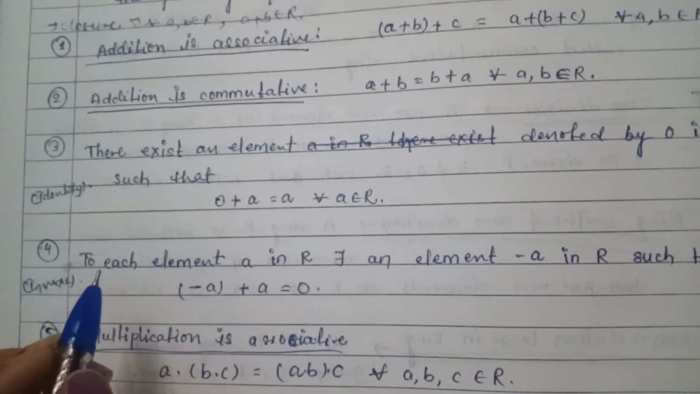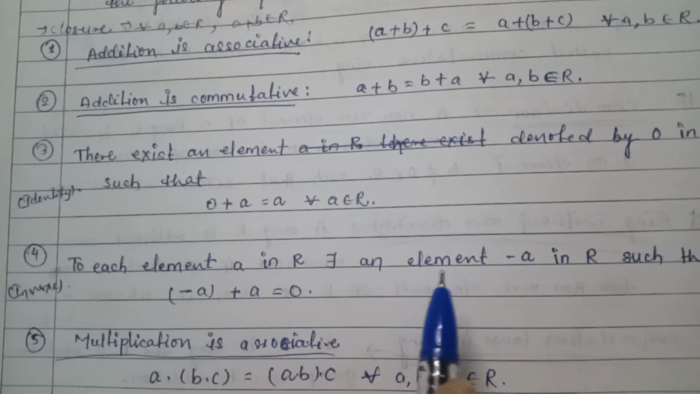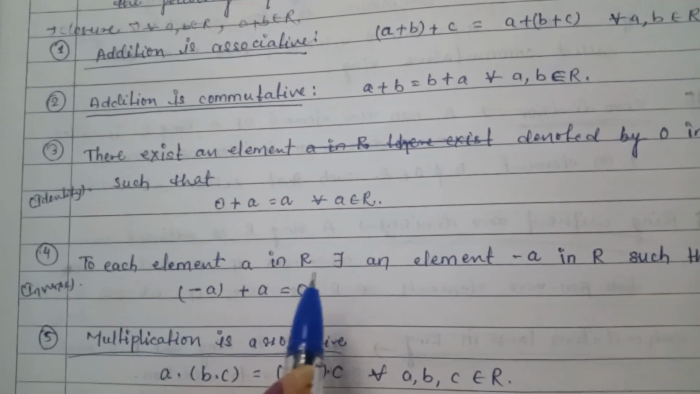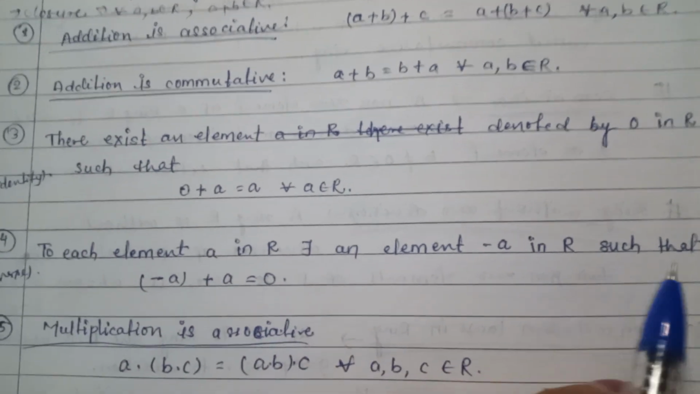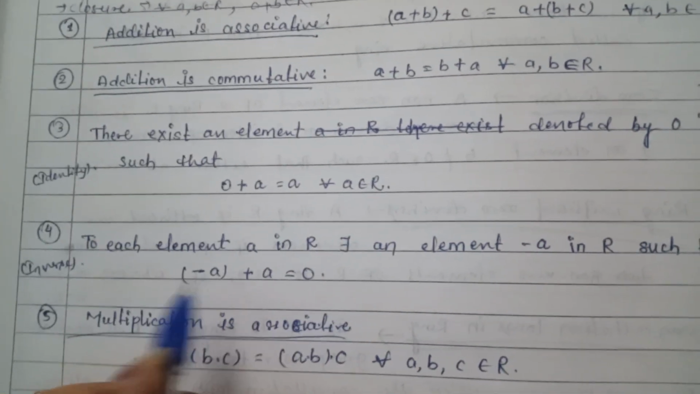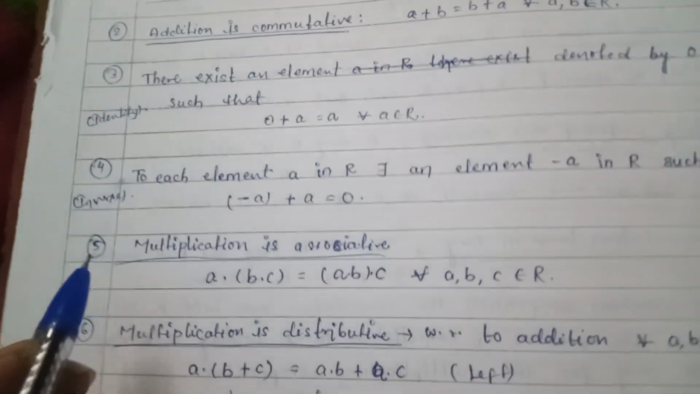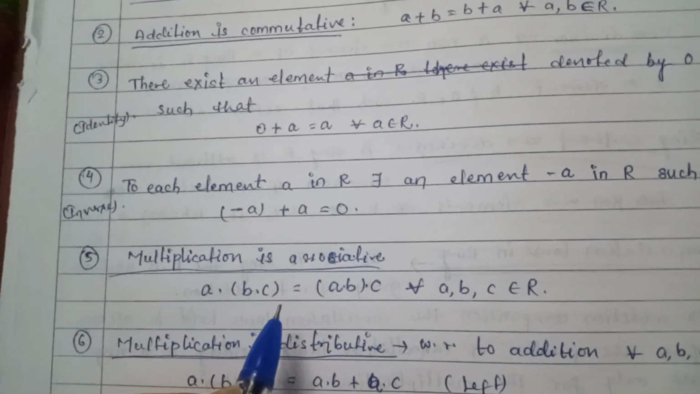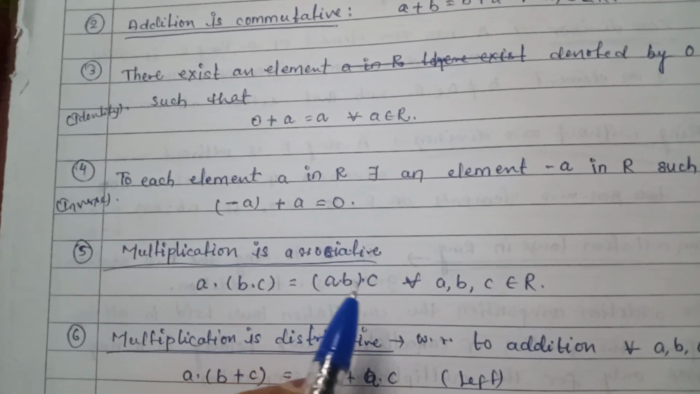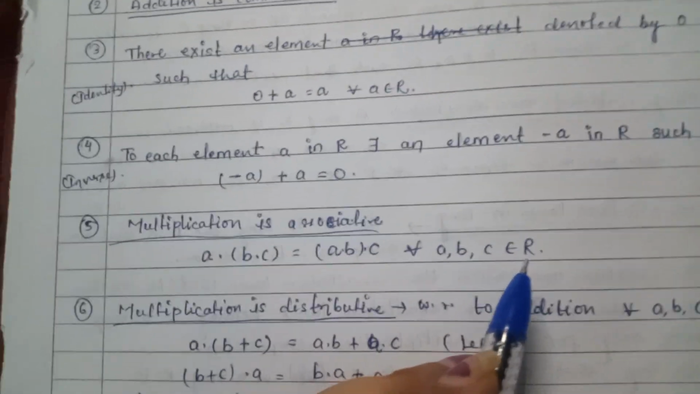And the fourth one: for each element a in R there exists an element minus a in R such that (−a) + a is equal to zero. This is the inverse property. And the fifth one is multiplication is associative, so a · (b · c) is equal to (a · b) · c for all a, b, c belongs to R.